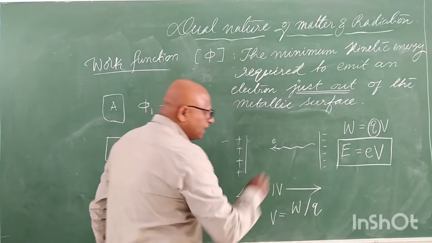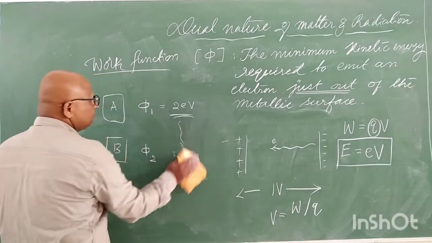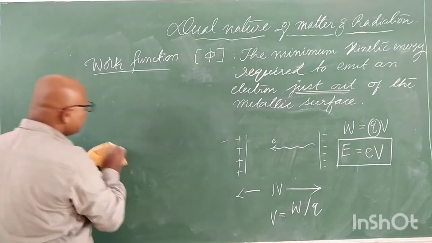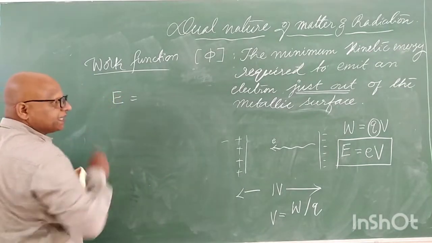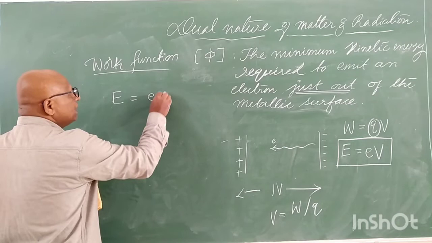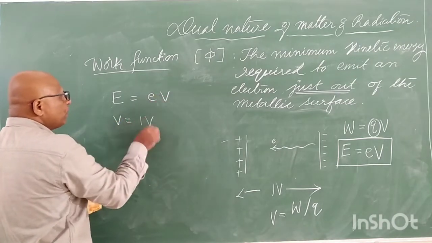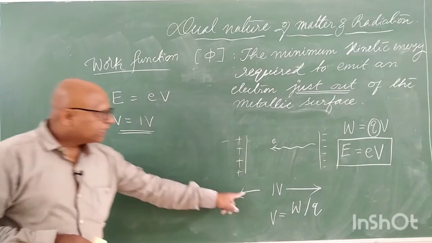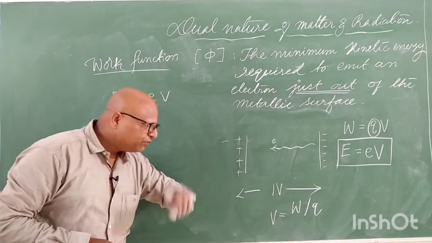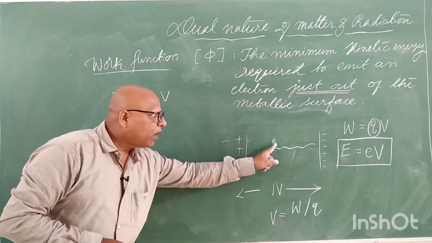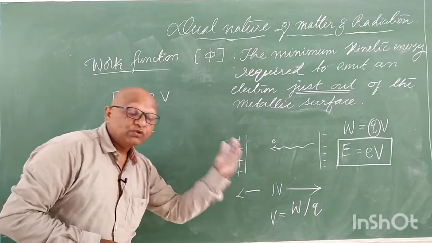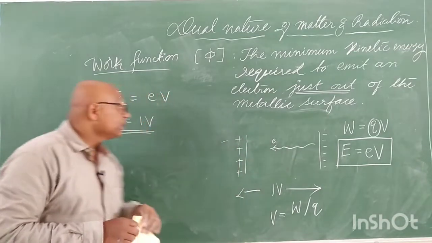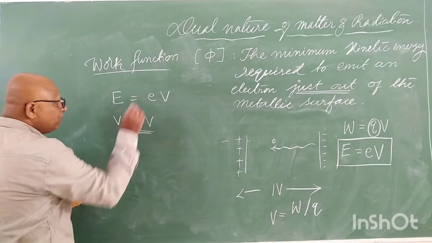So let's calculate the kinetic energy of electrons. What is the kinetic energy of electrons under the potential difference of 1 volt? If you apply 1 volt potential difference, what will be the kinetic energy of electrons? With what velocity does it come out? With what energy does it come out? With which it is moving? For that, put the value of e.